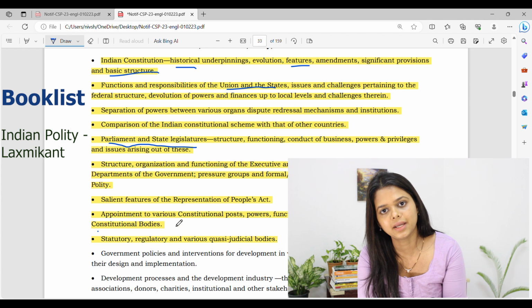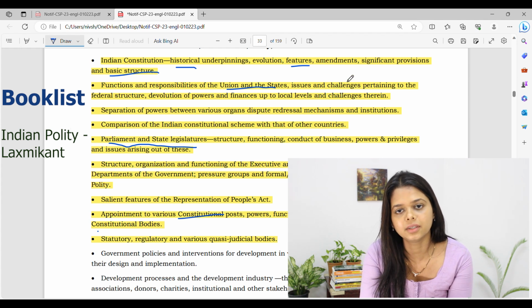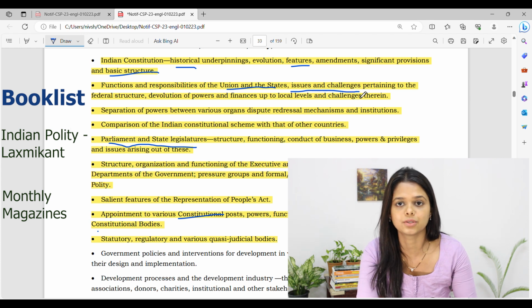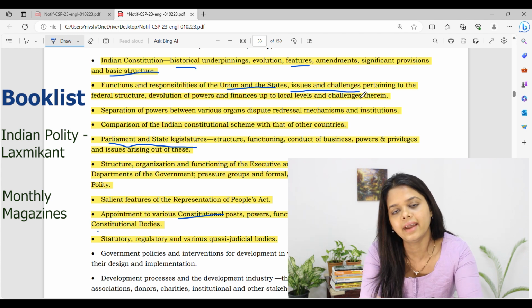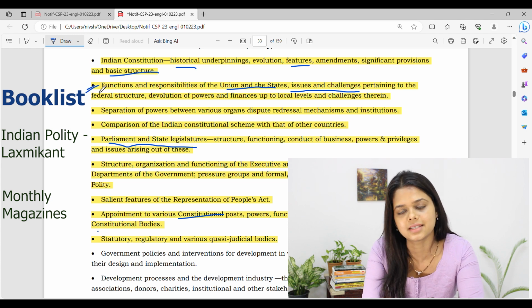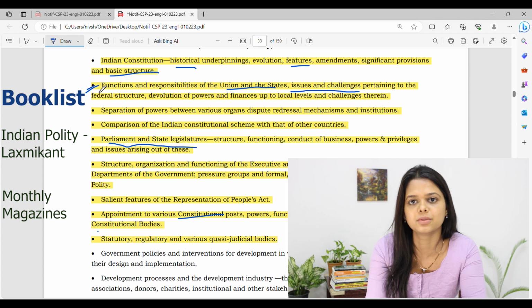Then all the dynamic aspects will be covered from the monthly magazines. I used the Vision IAS monthly magazine. You can use any coaching institute's monthly magazines and read the polity and governance aspects. For example, here the functions and responsibilities of union and the states, issues, challenges. So the challenges between the union and the states, you will constantly hear from news. So you can also cover it from the Hindu newspaper.